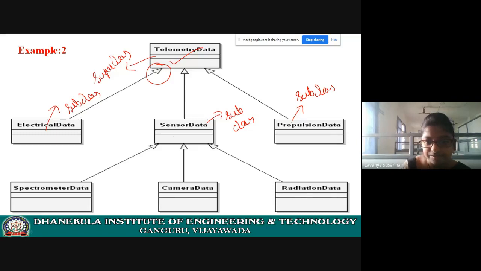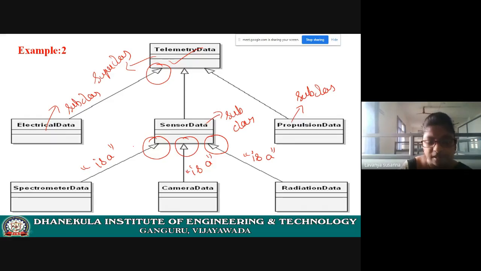Now again, sensor data. See here, spectrometer data is a sensor data. Again, see here, is a relationship. Camera data is a sensor data, right? Radiation data is a sensor data. Okay, is a relationship. Now, what is superclass and what is subclass? See this symbol. Triangle and then arrow mark means inheritance.